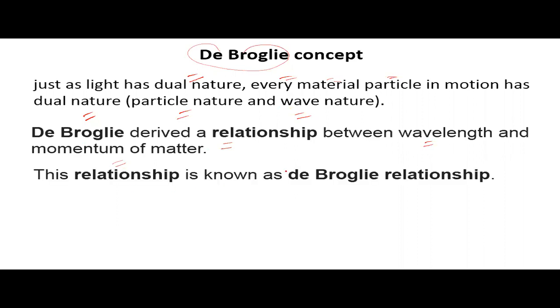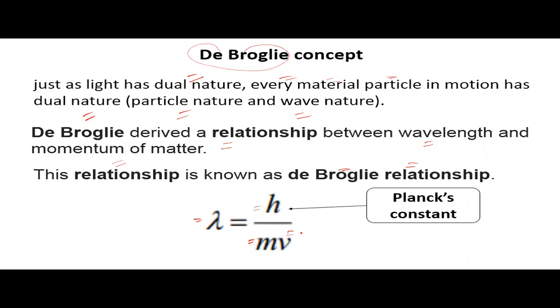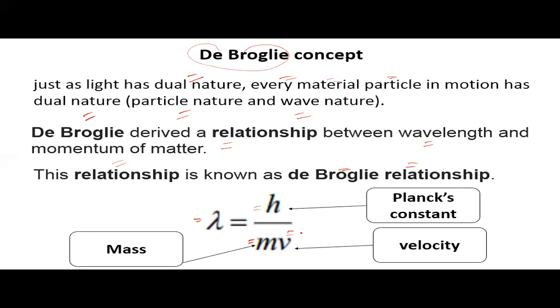This relationship is known as the de Broglie relationship, which is given as lambda is equal to h upon mv, where h is Planck's constant, v is velocity, m is mass, and lambda is wavelength.